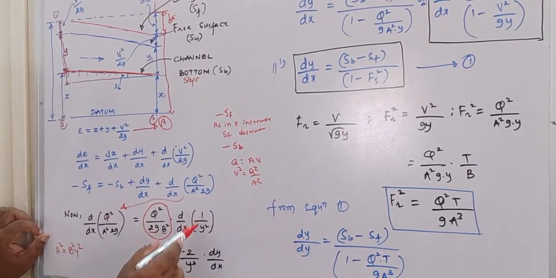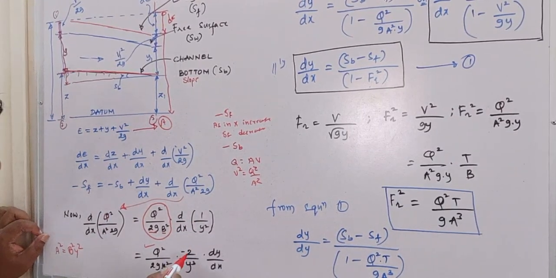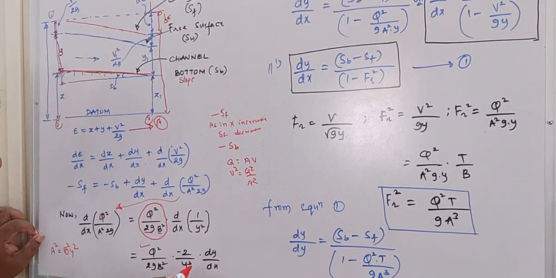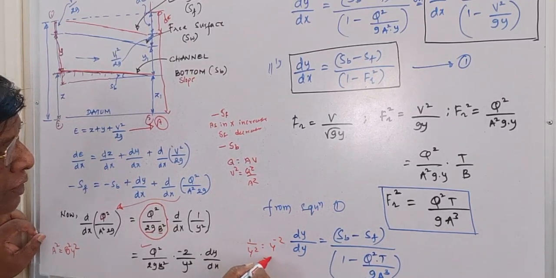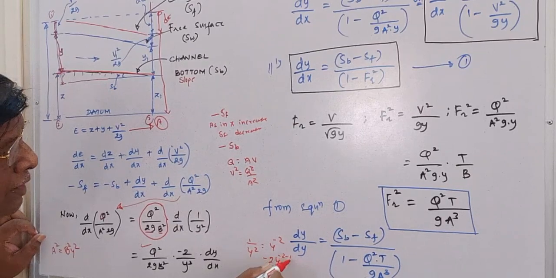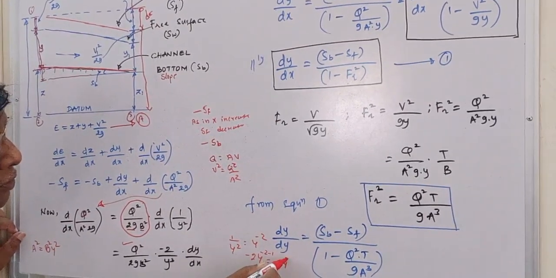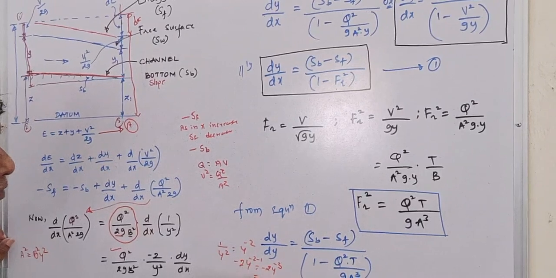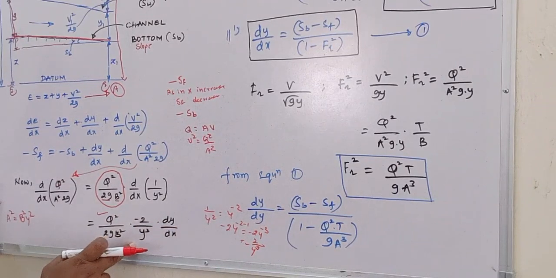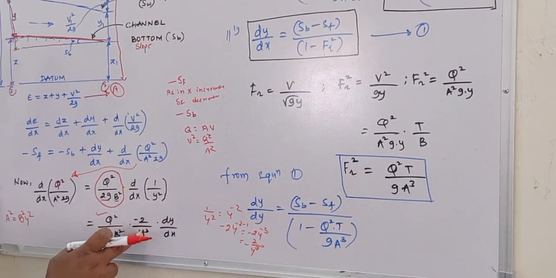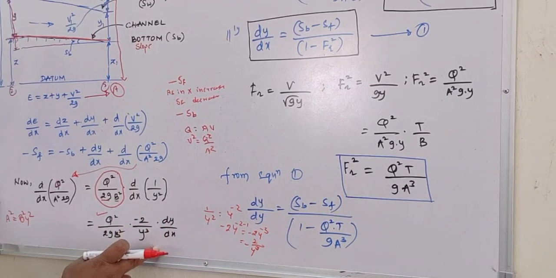Now the differentiation of 1 by y square with respect to x is minus 2 y cube into dy by dx. So you know how to differentiate y square: this is y to the power minus 2, so minus 2 y to the power minus 2 minus 1, so minus 2 y raised to minus 3, or it can also be written as minus 2 by y cube. So you can substitute this here. So it is minus 2 by y cube dy by dx, because we are differentiating y with respect to x, so it is dy by dx.